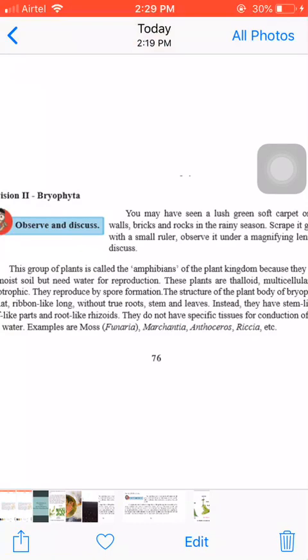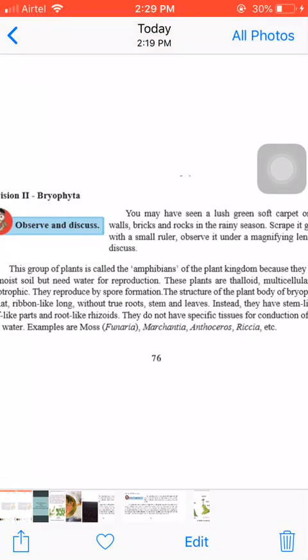They grow in moist soil. Moist soil means, you can say, any wall or moist places, and there they grow. But for reproduction they need water. Without water they can't reproduce. That is why they are known as amphibians.